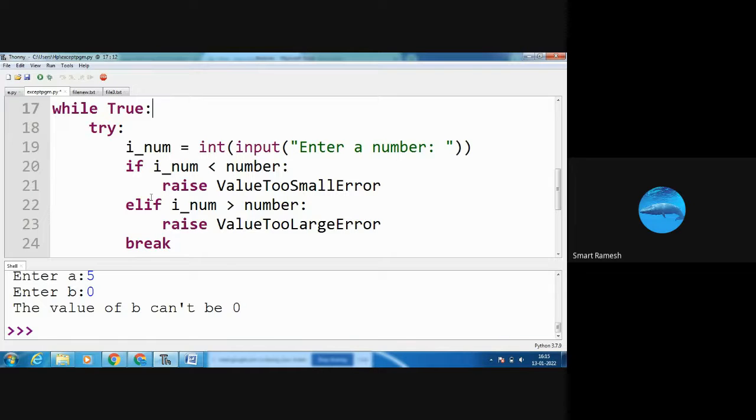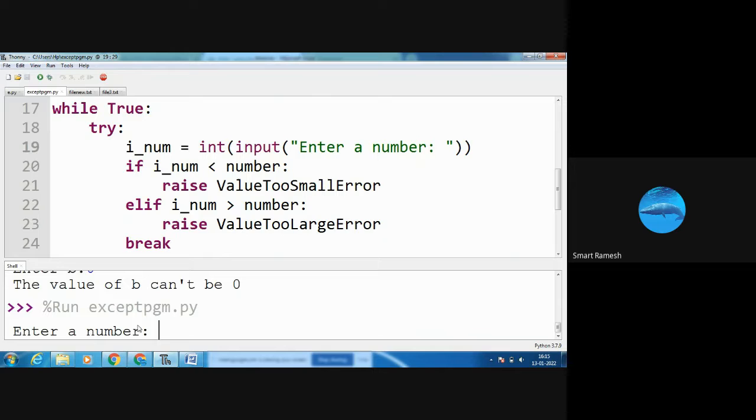See, we enter into the while True. While True means the condition is always true. We enter into the while block. Here try: i_num equal to input, enter a number. I am going to run the program. Enter a number. I am giving 30. So i_num, that is 30.